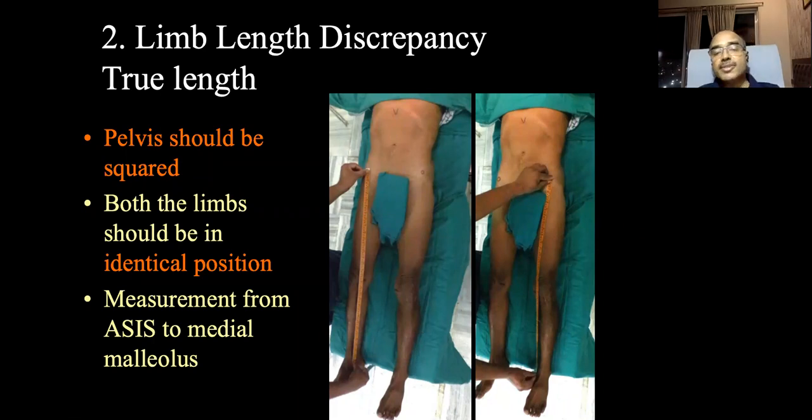Next important thing, suppose there is a flexion deformity in the knee, keep the opposite limb also in an equal amount of knee flexion when you take the true length. Okay, that is important for how you take the true length, and it is measured from the anterosuperior iliac spine to the tip of the medial malleolus, keeping both limbs in identical position.